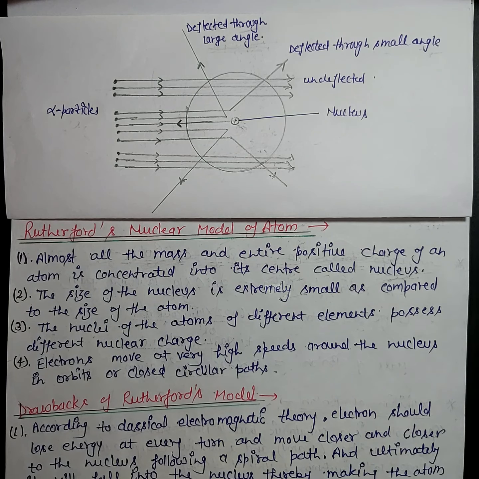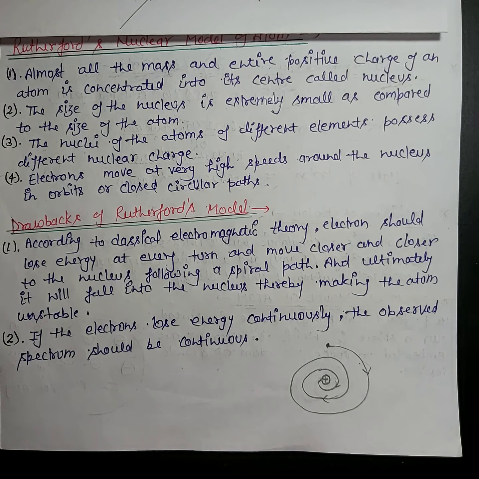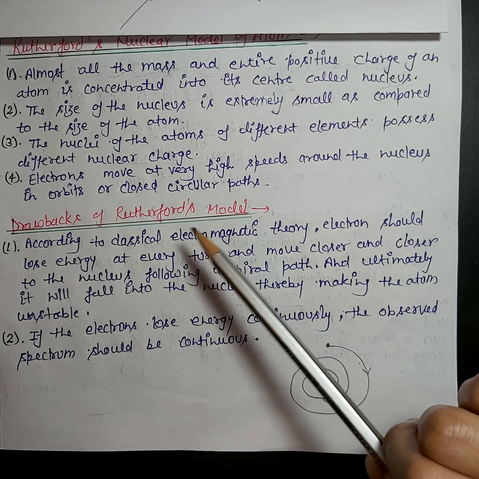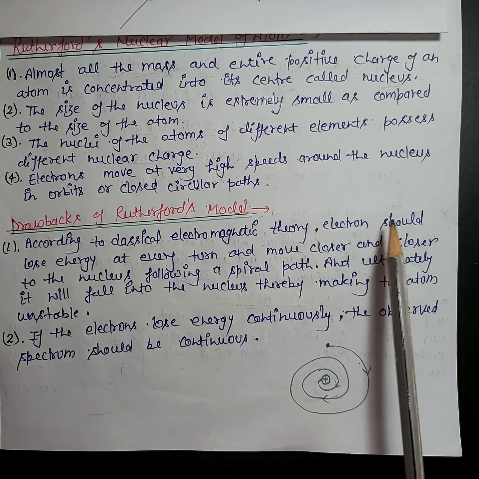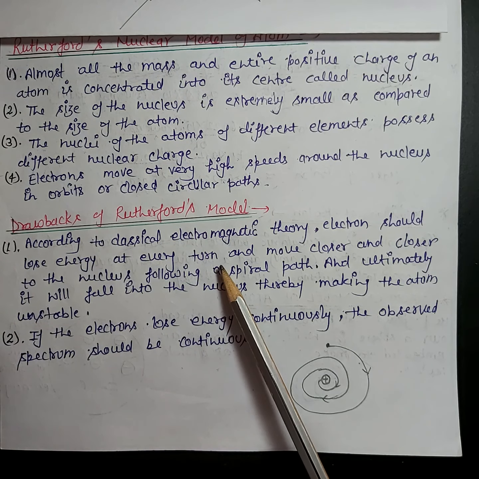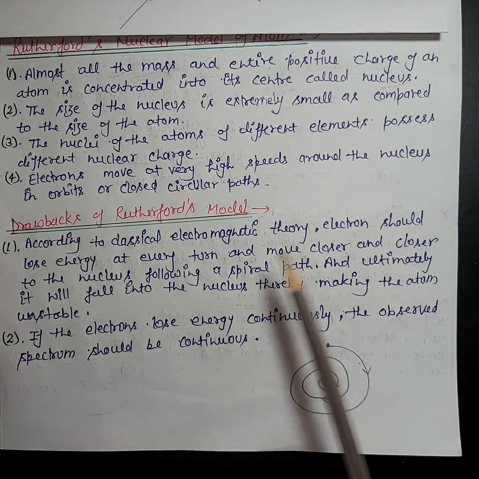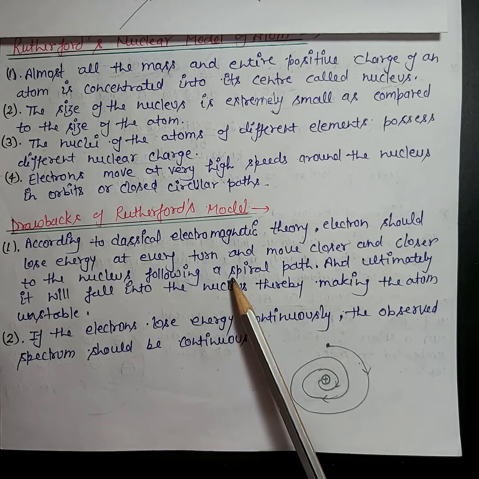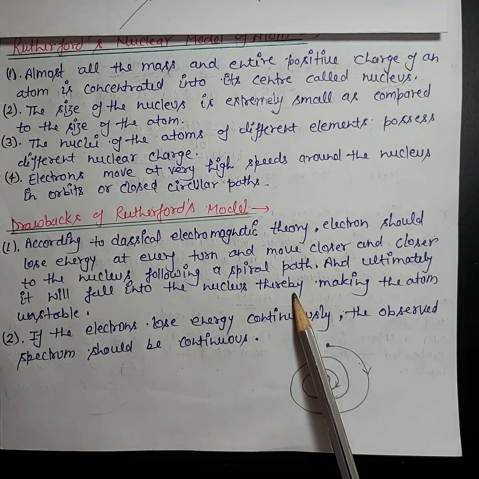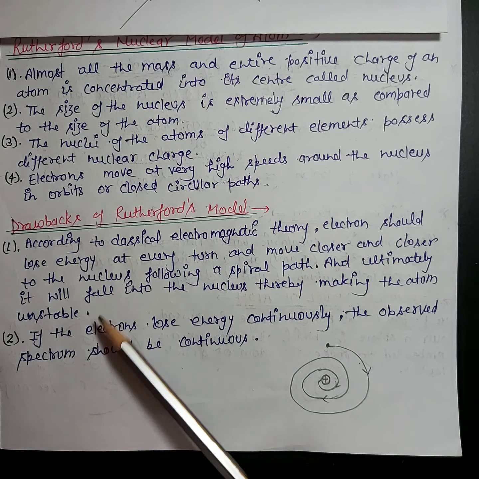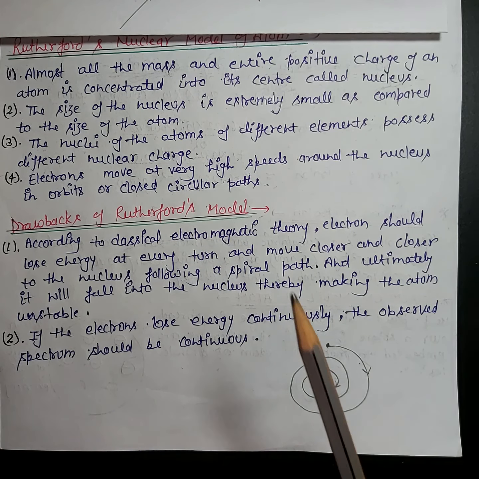Now we discuss the drawbacks of Rutherford's model. Drawback number 1: according to classical electromagnetic theory, electrons should lose energy at every turn and move closer and closer to the nucleus following a spiral path, and ultimately fall into the nucleus, thereby making the atom unstable. So what is classical electromagnetic theory?